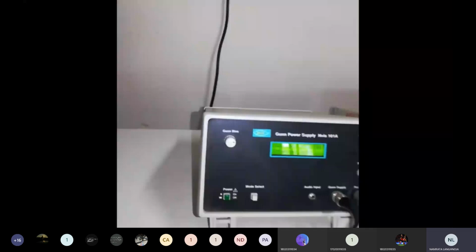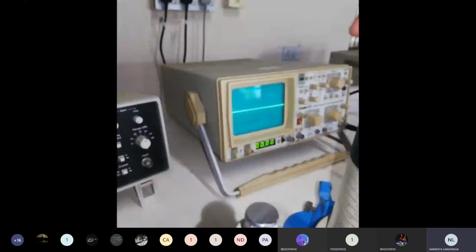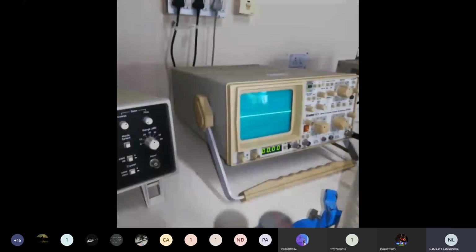Once this is done, you can see that I have done all the setting of voltage for the gun diode, but there is still no signal at the output on the oscilloscope screen.